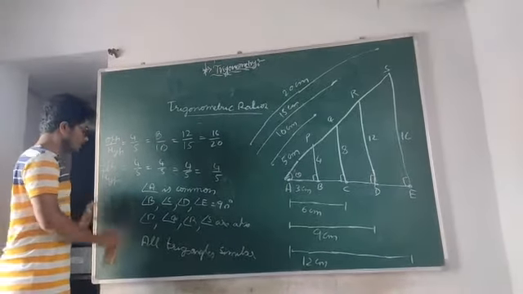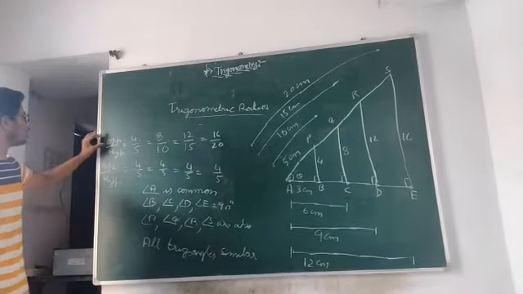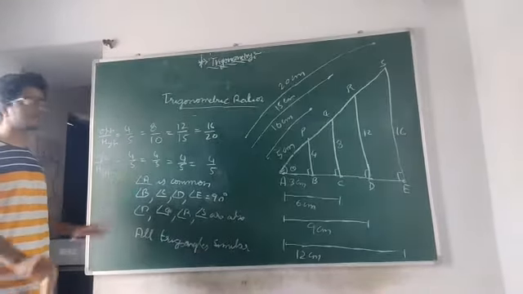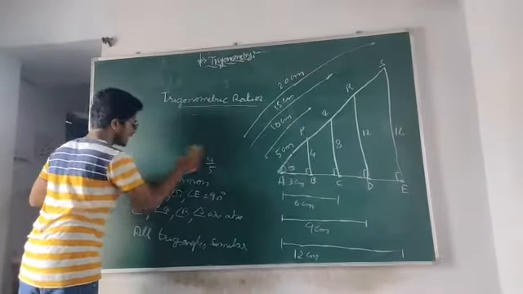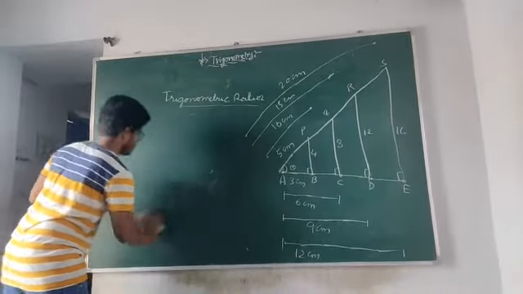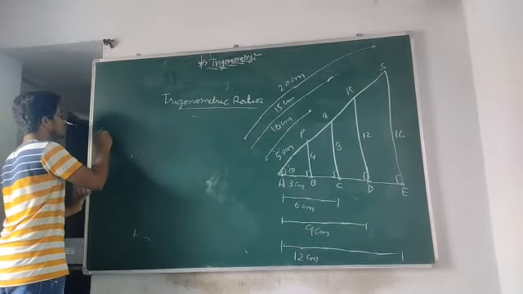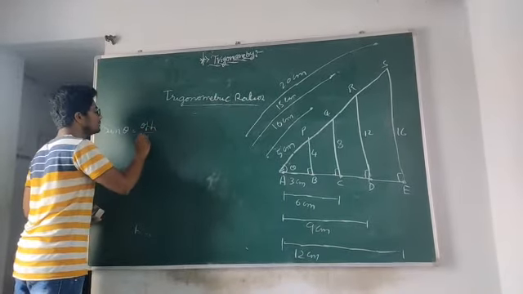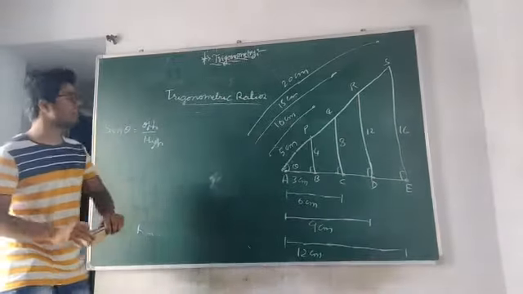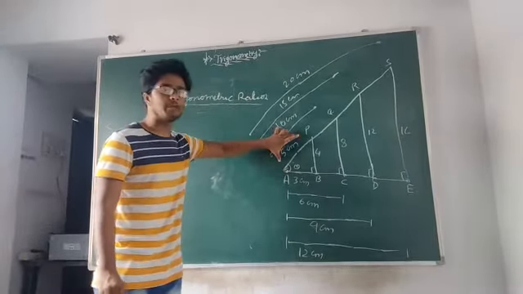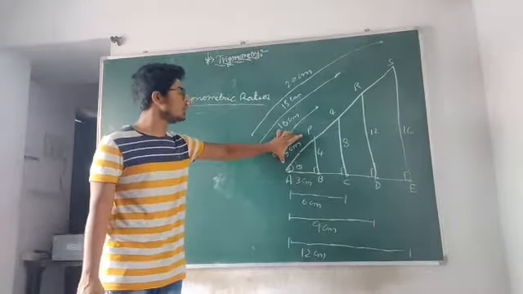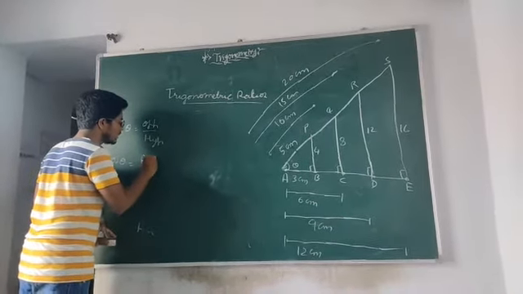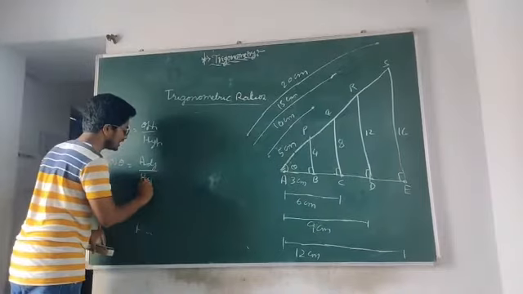Now from this similarity we can conclude that the ratio of opposite side to the hypotenuse for all similar triangles is a constant, that is named as sine ratio. That is, with respect to this theta, sine theta equal to opposite side by hypotenuse. In the same sense, if we compare the ratio of adjacent side to the hypotenuse, we get another constant. So it is named as cos theta. That is cos theta equal to the length of the adjacent side by hypotenuse.